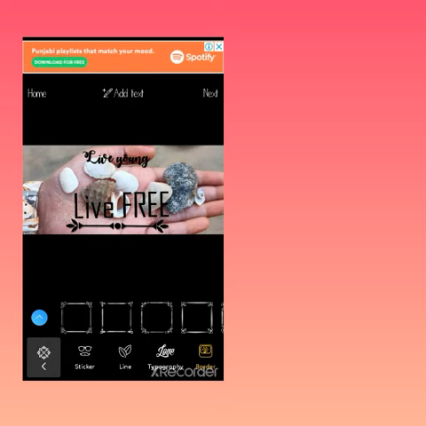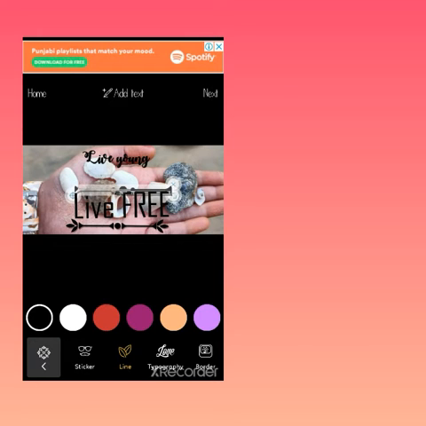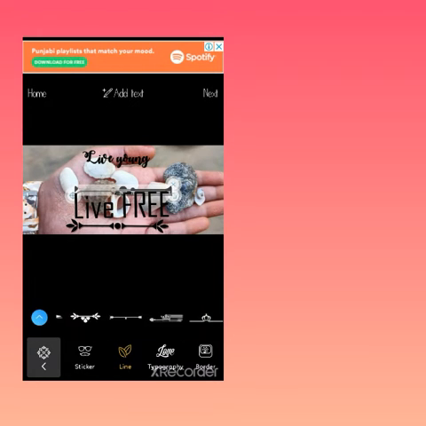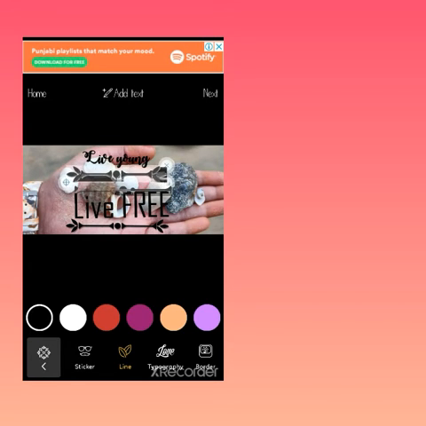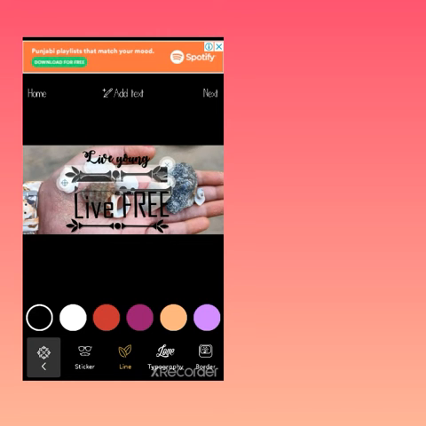borders. You can also select this if you have anything big, but for this quote, it's not going to suit. So go here, white, black. Yeah, black is good.